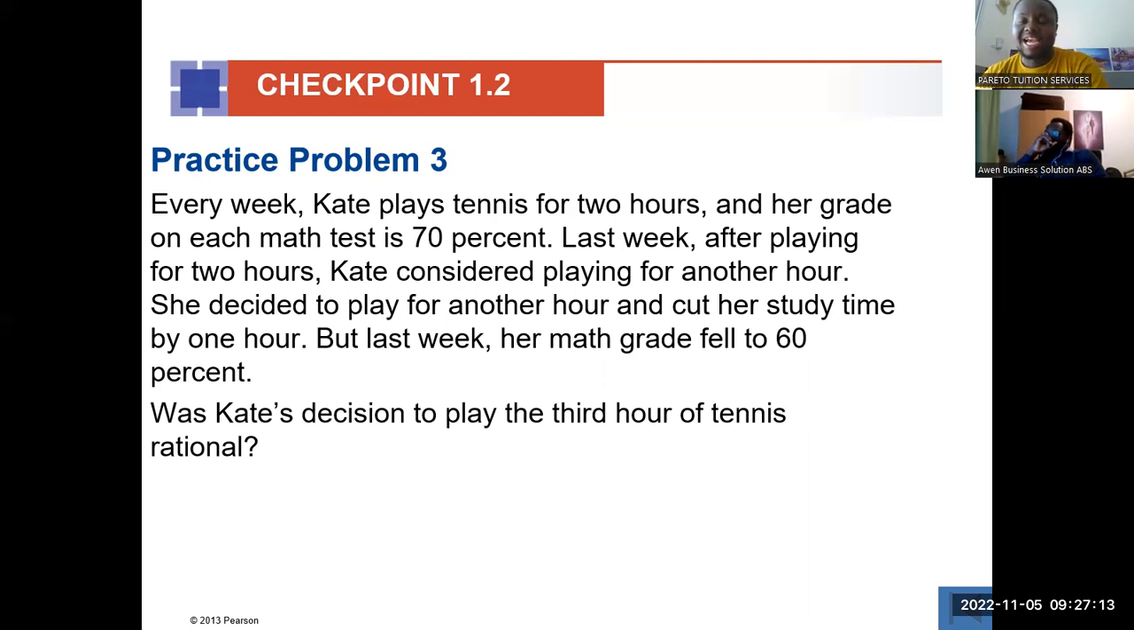See that here, the marginal benefit cannot be quantified. The satisfaction that she got from the tennis cannot be quantified, but the marginal cost could be quantified: a 10 percentage point fall in the grade. So yes, we know that, but how do we measure the satisfaction that she got? So we can only put a restriction. If the marginal benefit was more than the marginal cost, then that was the rational choice. But if otherwise, the choice wasn't rational.